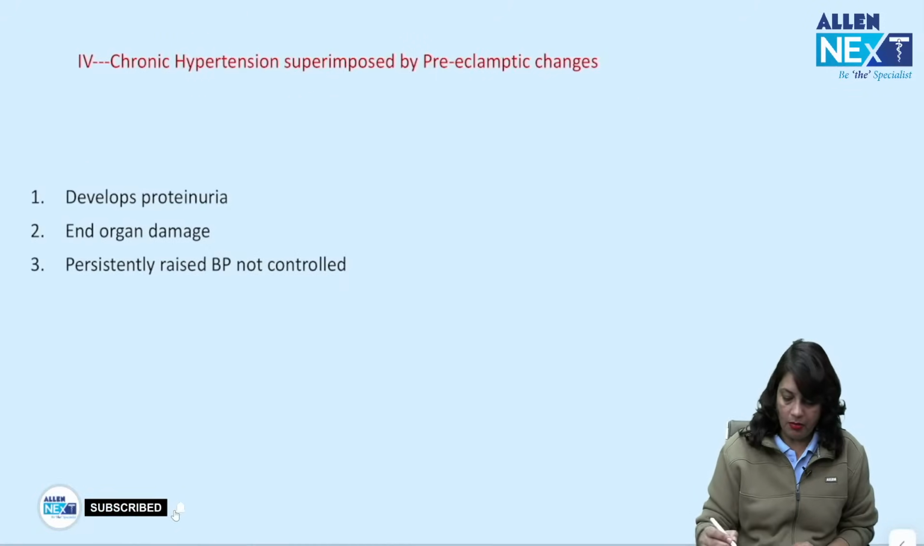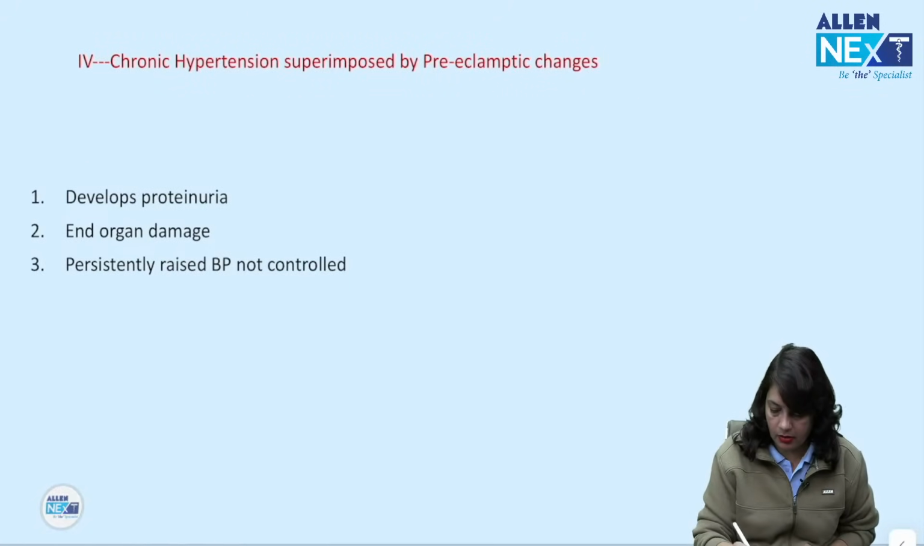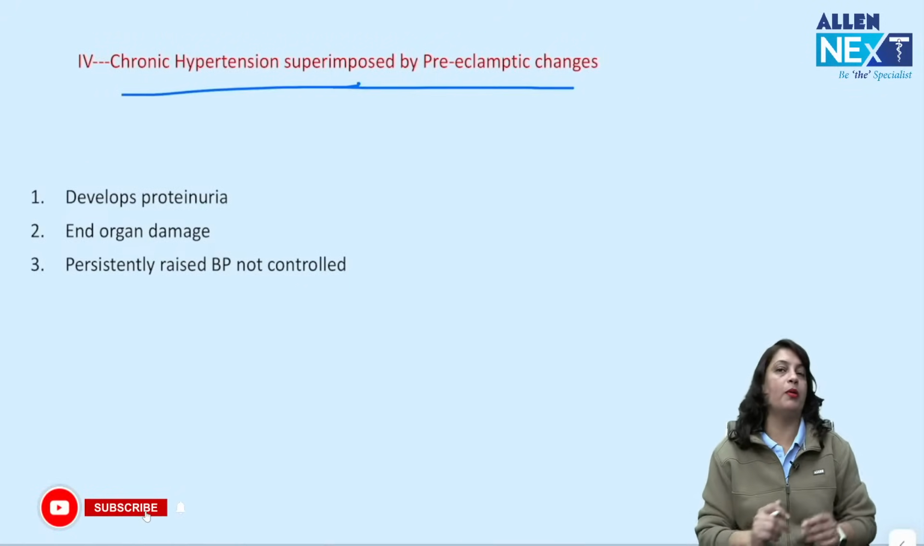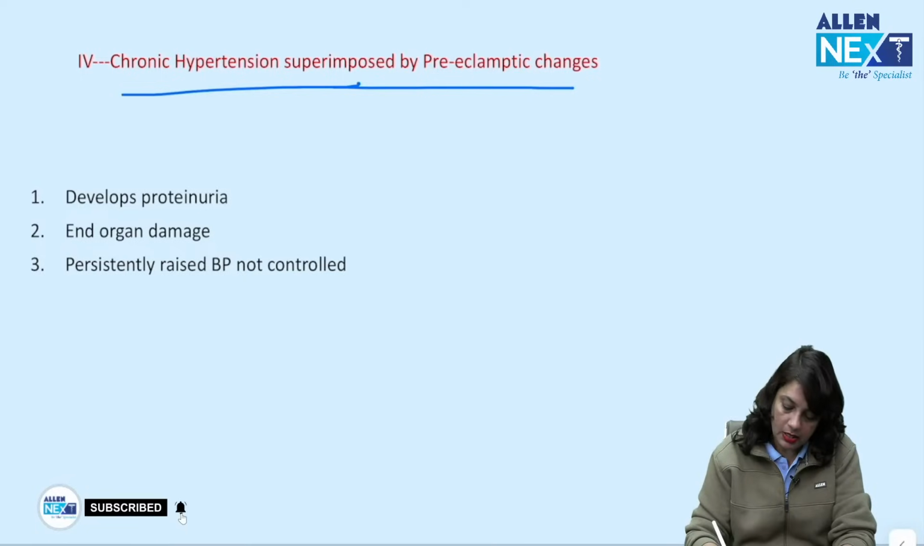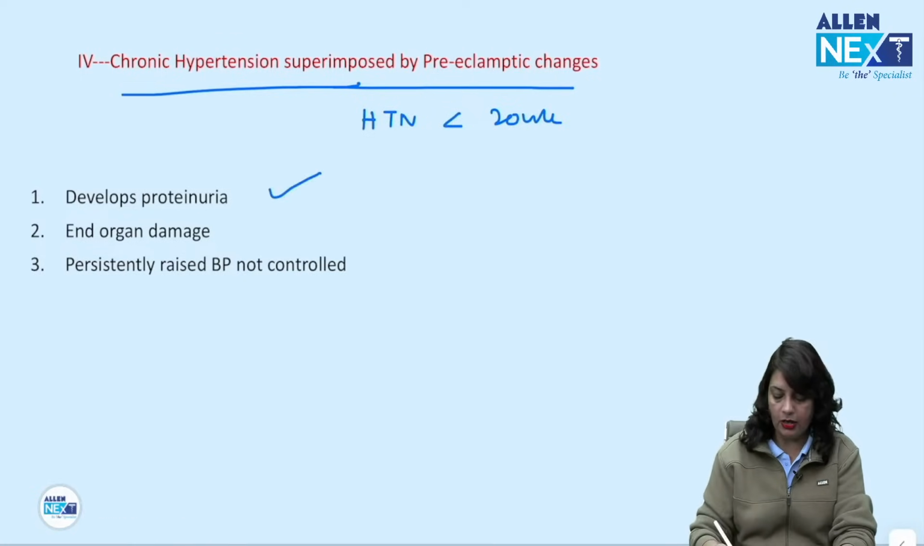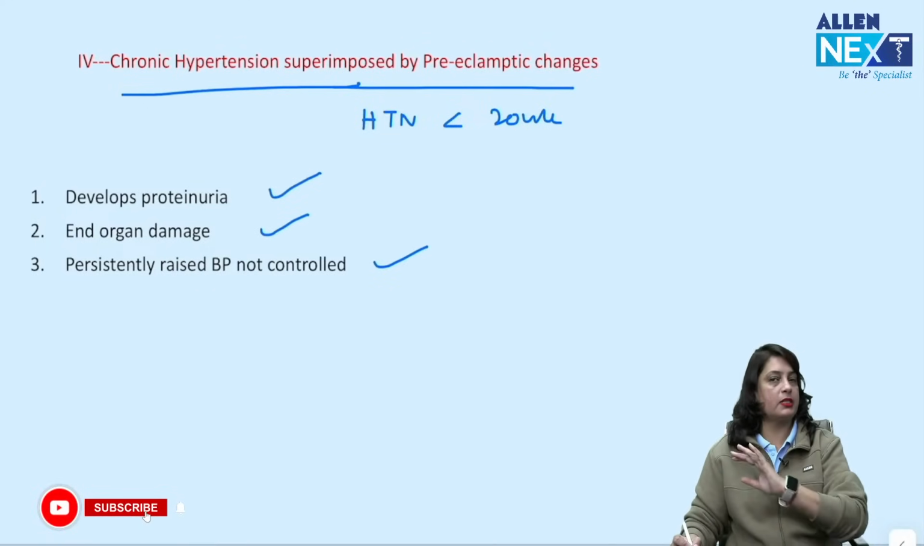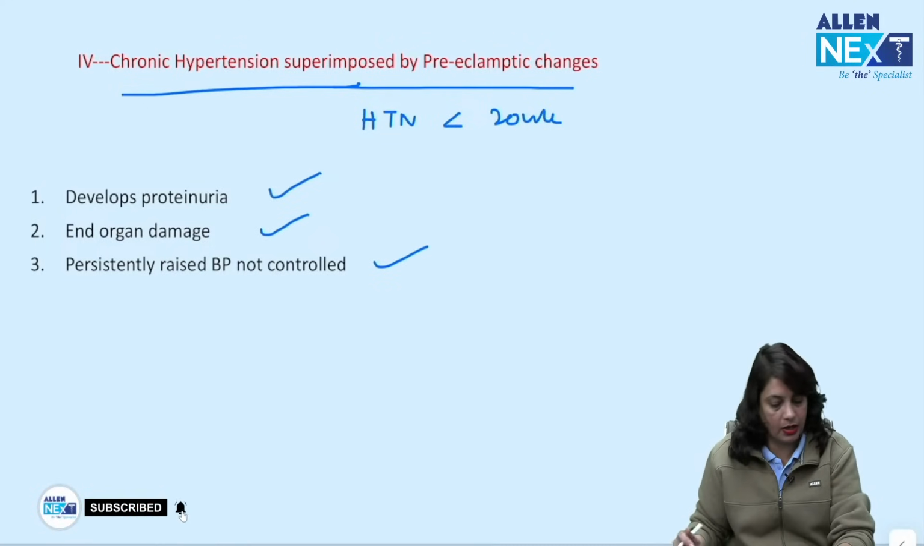Chronic hypertension with superimposed preeclampsia means there is hypertension in the beginning of pregnancy, and now proteinuria is added, or end organ damage, or persistently raised blood pressure which is uncontrolled.